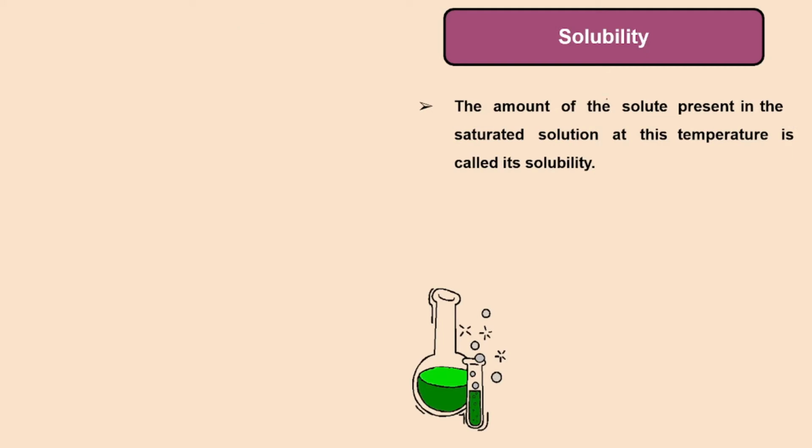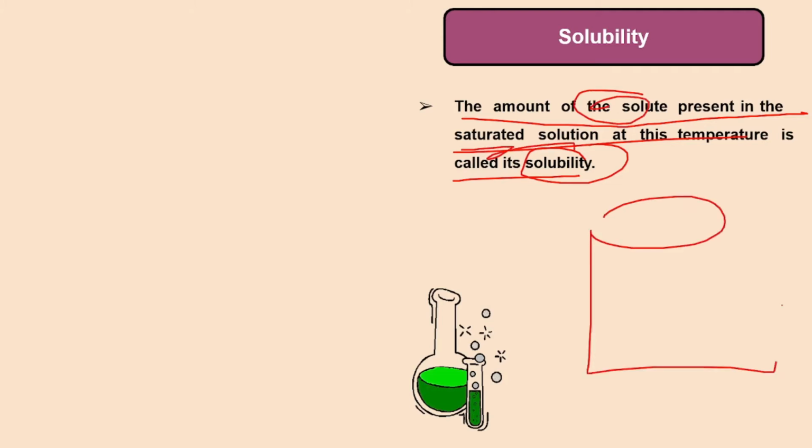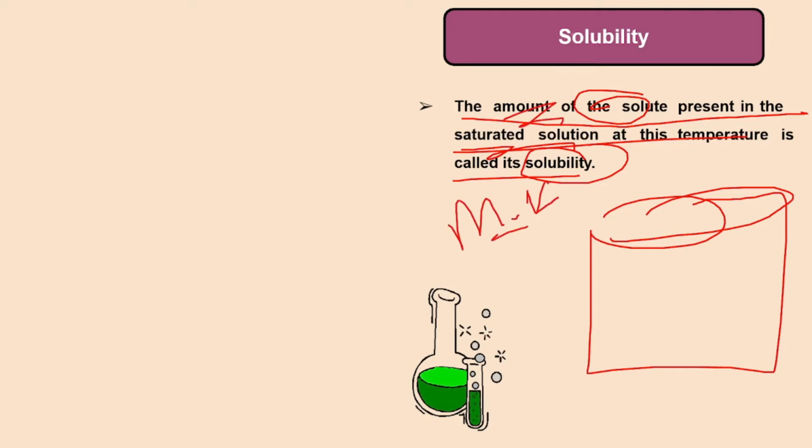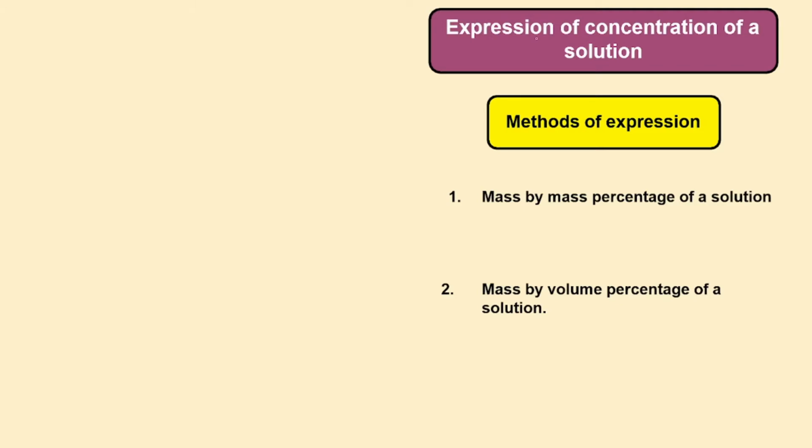Now moving on to solubility. What is solubility? It is the amount of the solute present in the saturated solution at a given temperature. So solubility is the amount of solute which is present in that saturated solution. Suppose I have this beaker in which I have a saturated solution. So the mass of the solute in it will be our solubility.